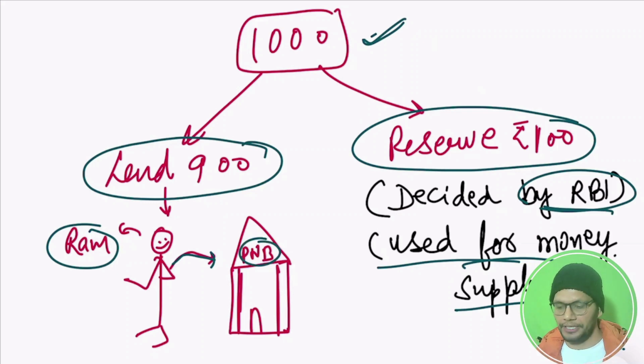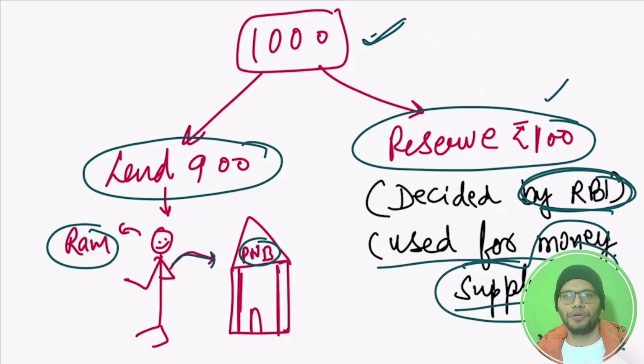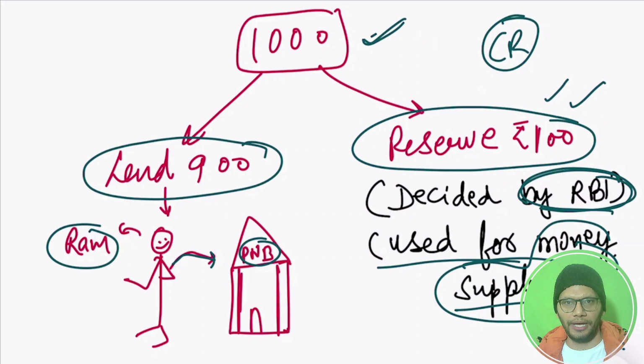Now, who decides how much money the bank is going to keep as a reserve? This is decided by the RBI, and it is called the reserve ratio. Why does the RBI use this reserve ratio? It is used to control the money supply. If the reserve ratio is very high, the bank needs to keep more money as a reserve and has less money to lend to people, which decreases the overall money supply in the market. But if the cash reserve ratio, or the overall reserve ratio, is very low, the bank has more money to lend and it increases the money supply in the market. So the cash reserve ratio or statutory liquidity ratio is used by the RBI to increase or decrease the money supply in the market.